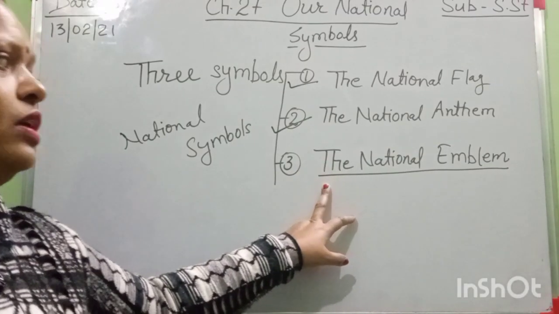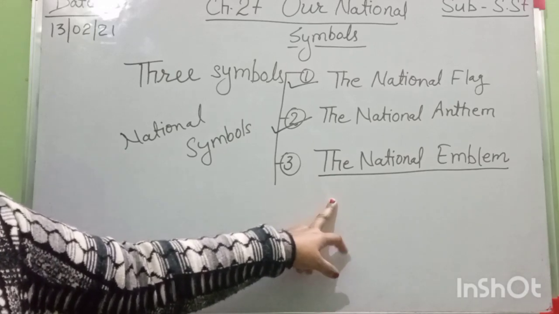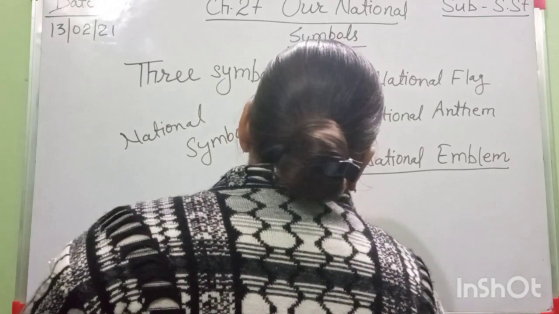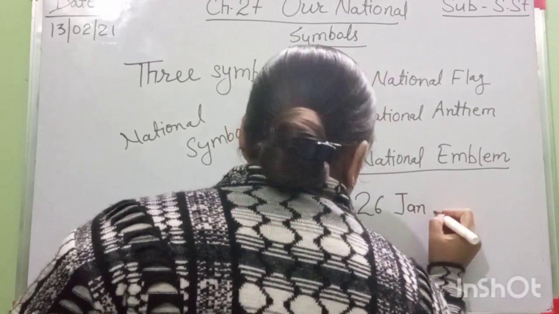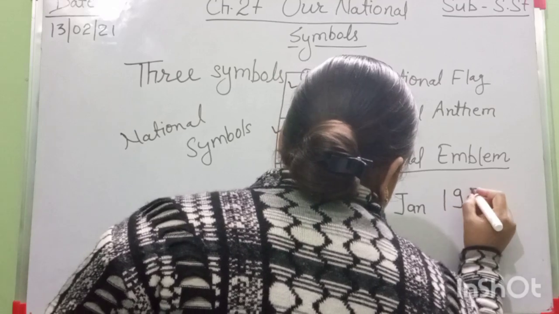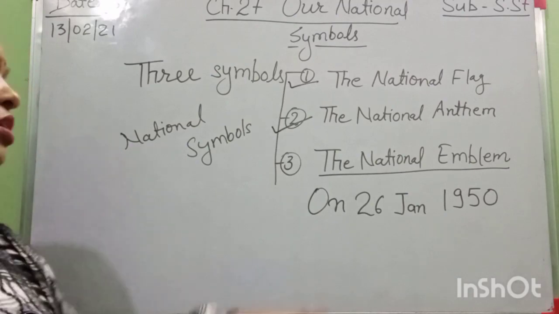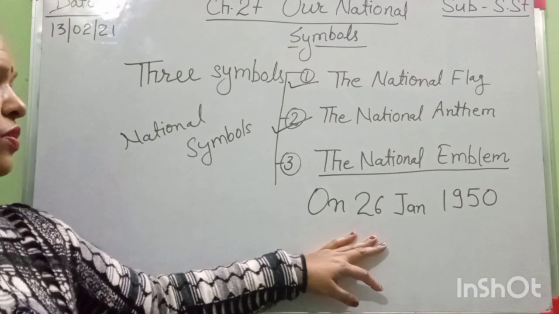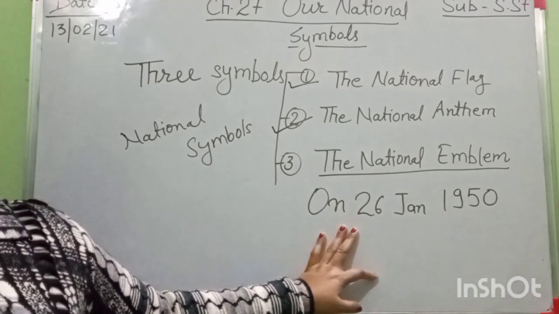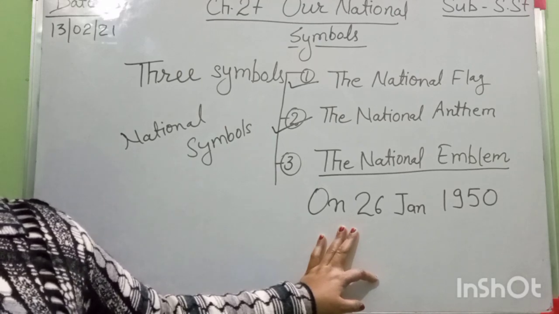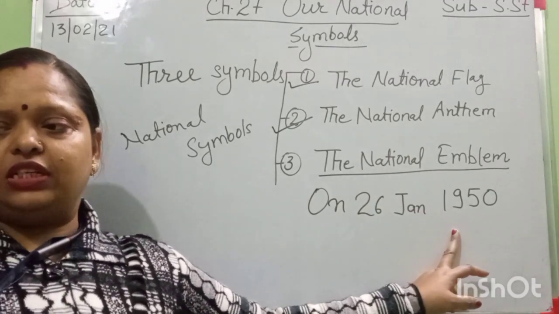Our national emblem was first adopted by our Indian government on 26th January 1950. On this day we became a republic, our constitution was also adopted, and our government adopted the national emblem.